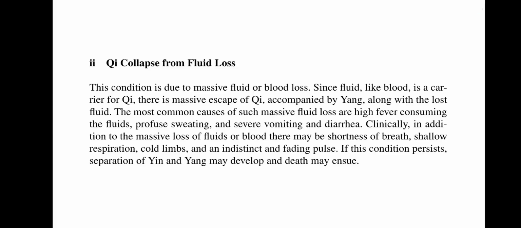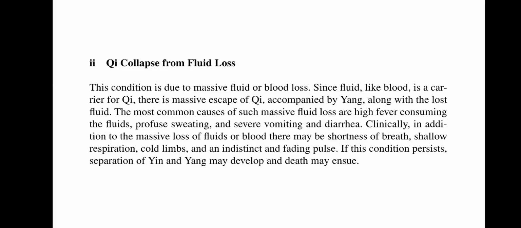Next is qi collapse from fluid loss. This condition is due to massive fluid or blood loss. Since fluid, like blood, is a carrier for qi, there is massive escape of qi accompanied by yang along with the lost fluid. The most common causes of such massive fluid loss are high fever consuming the fluids, profuse sweating, and severe vomiting and diarrhea.